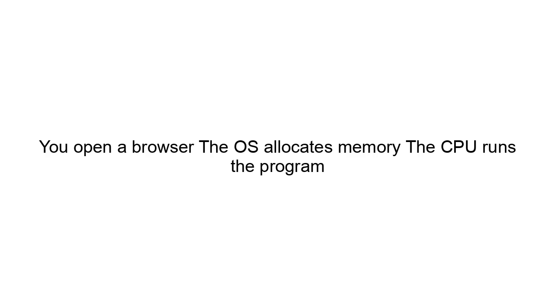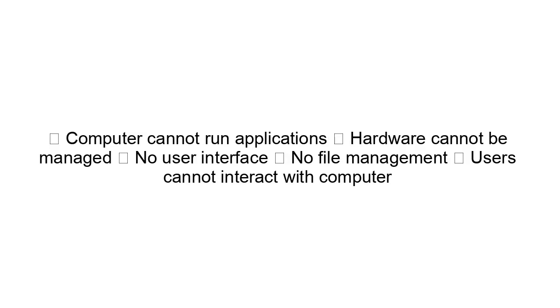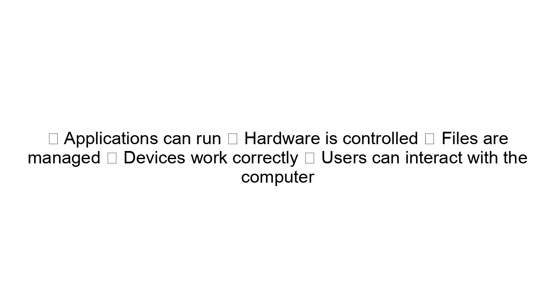Why it matters. Without an operating system, ❌ computer cannot run applications. ❌ Hardware cannot be managed. ❌ No user interface. ❌ No file management. ❌ Users cannot interact with the computer. With an operating system, ✅ applications can run. ✅ Hardware is controlled. ✅ Files are managed. ✅ Devices work correctly. ✅ Users can interact with the computer.